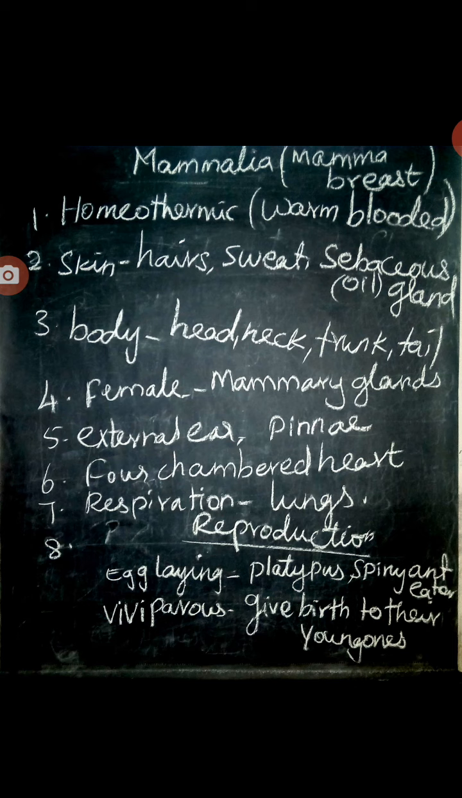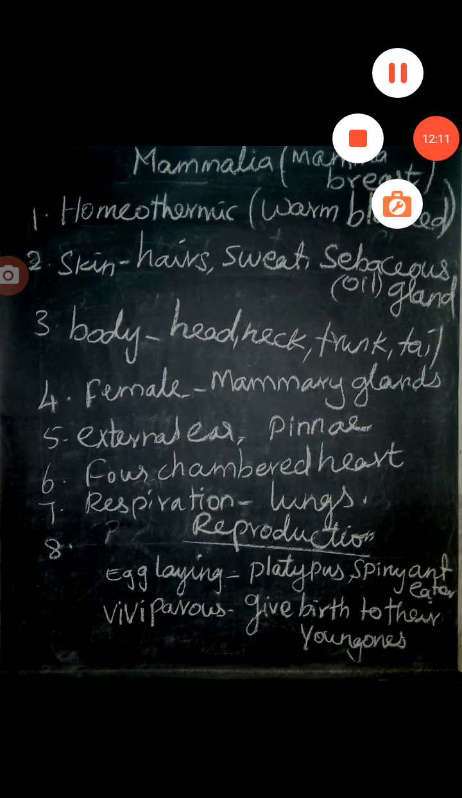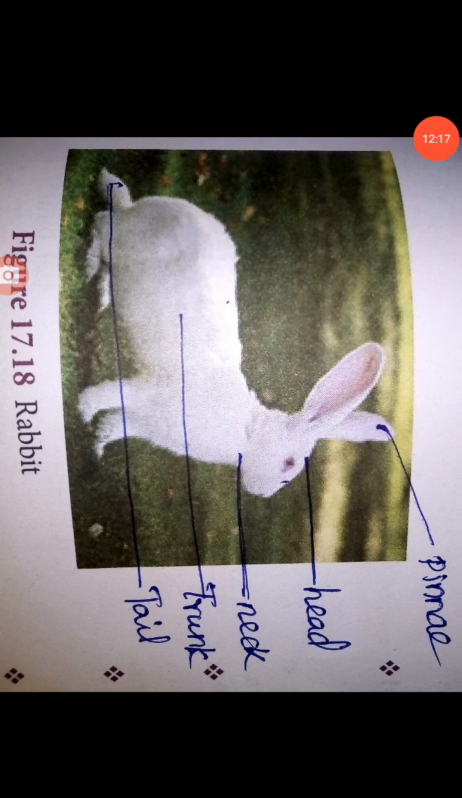The external ear or pinna is present. The heart is four-chambered. They breathe through lungs. Except egg-laying mammals, platypus and spiny anteater, all other mammals give birth to their young ones. That is viviparous. Placenta is a unique feature of mammals. Example: rat, rabbit, man. See the rabbit, an example for Mammalia.